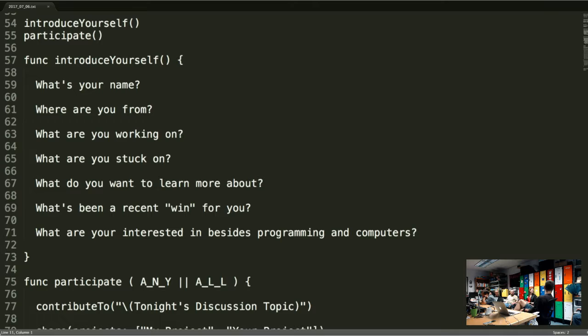Kyle, you want to introduce yourself? Sure. My name is Kyle from Kailua. This is my first time coming. Even though I graduated in MIS, I've been out of it for years. So I just wanted to come and check you guys out, see what you guys do, and see where it goes. Cool. Thanks for being here, Kyle.